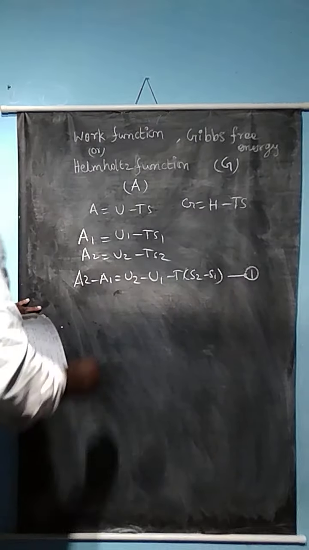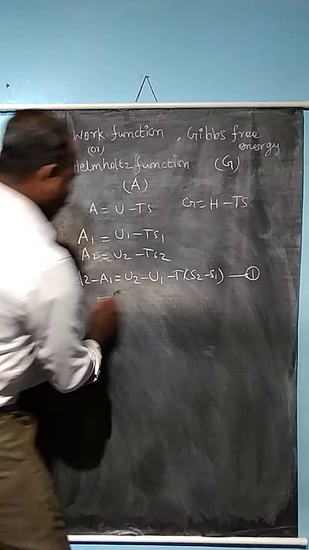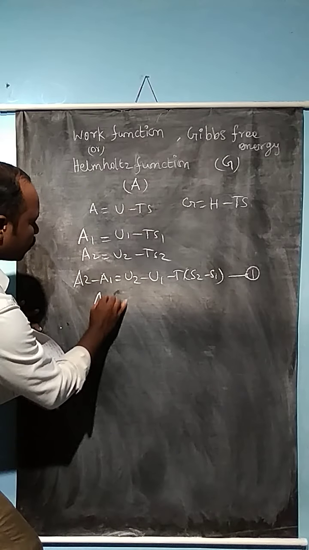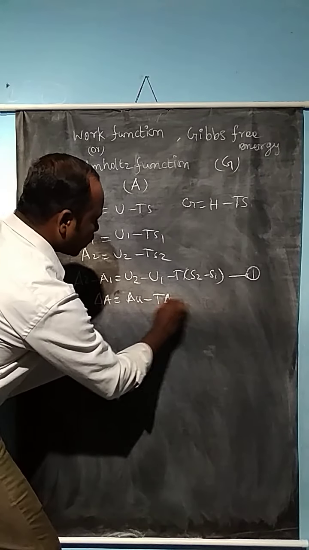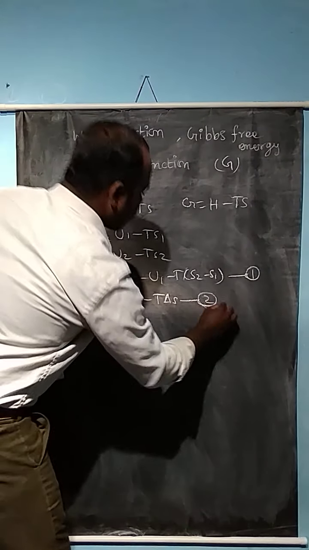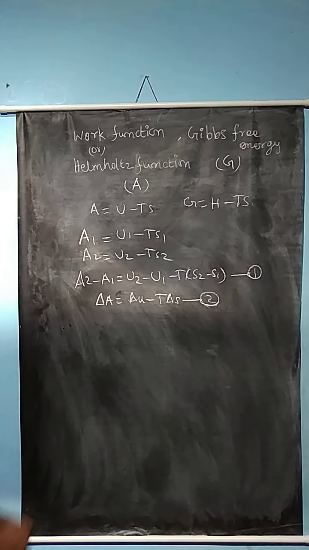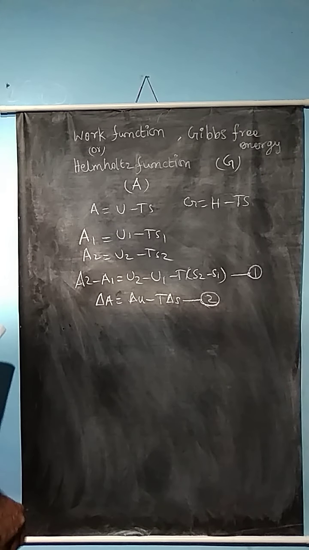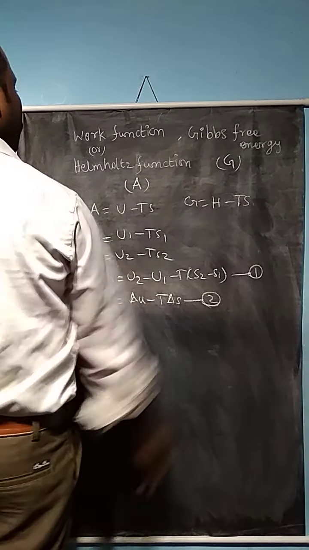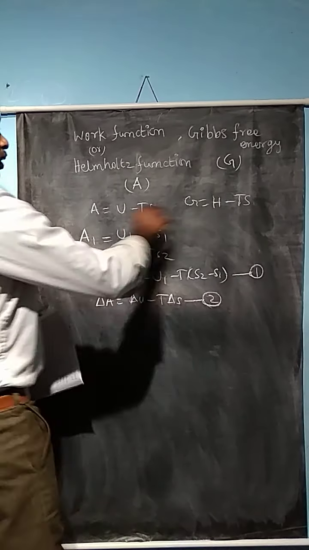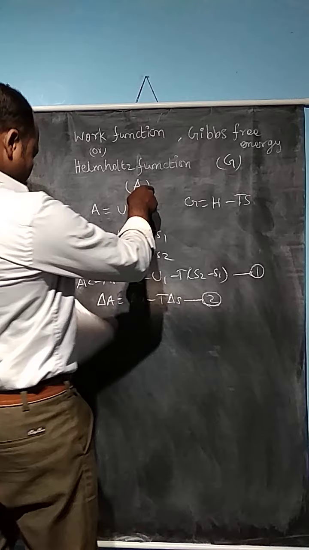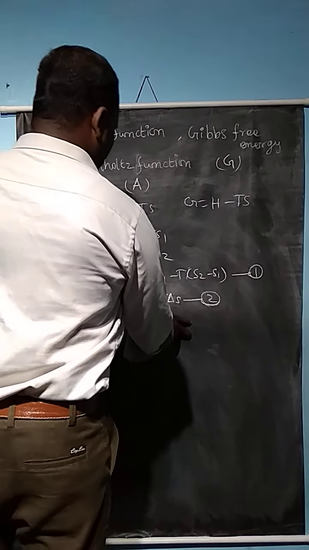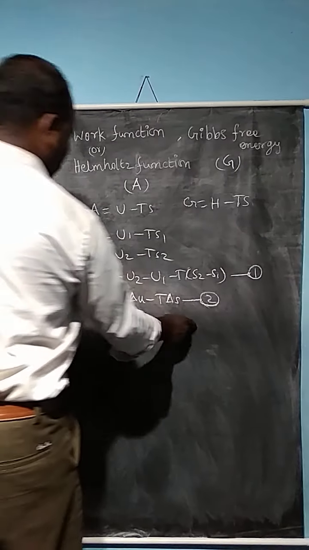The difference A2 minus A1 gives delta A is equal to delta U minus T into delta S. This is equation number 2. So delta A is equal to delta U minus T delta S. This equation is used to calculate the maximum work done, which relates to the work function A and W. That is the maximum work done by the system alone.